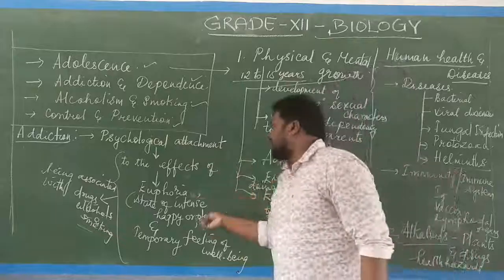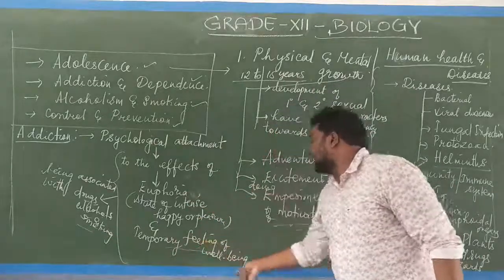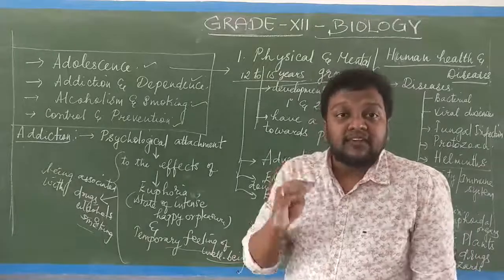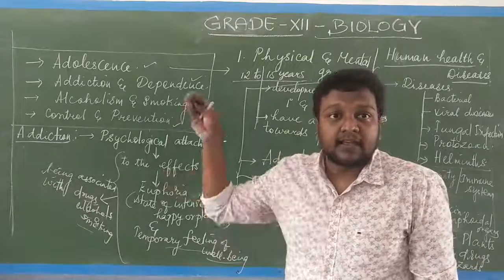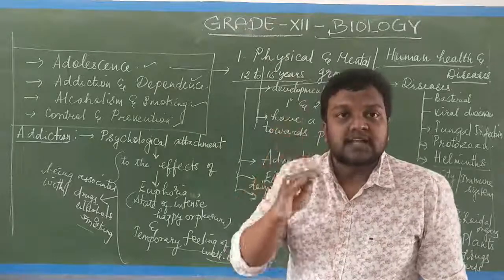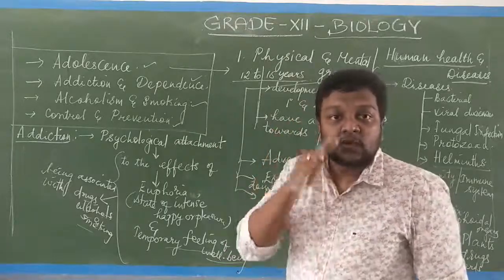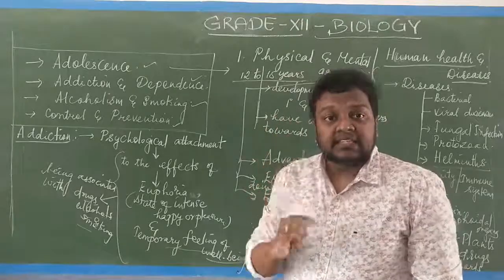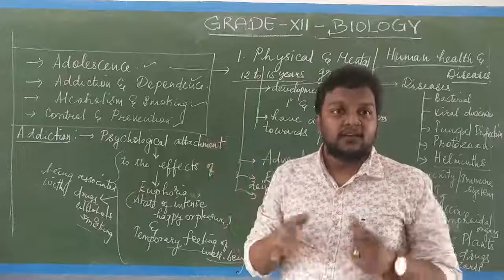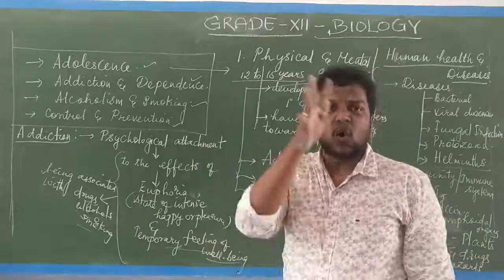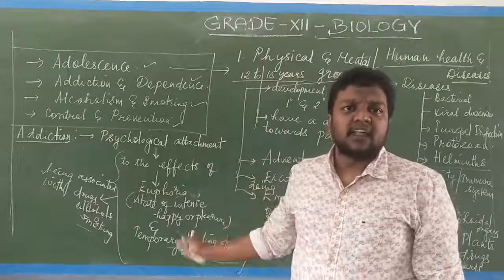So let's go again: euphoria and temporary feeling of well-being. What is the temporary feeling of well-being? When they consume alcohol, during 2 to 3 hours the alcohol effect will persist inside the body. For 2 to 3 hours they will be in a state of well-being. They think, oh, I am in this world, I am like this. So it is a mirage, hallucination, illusion. All these factors will be prevailing within the individual.